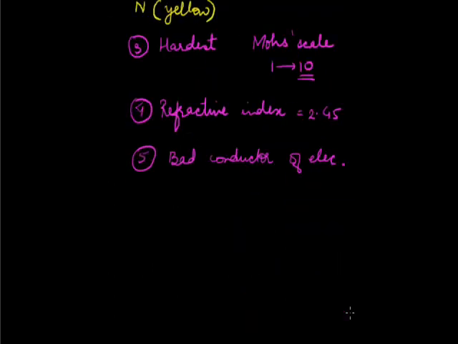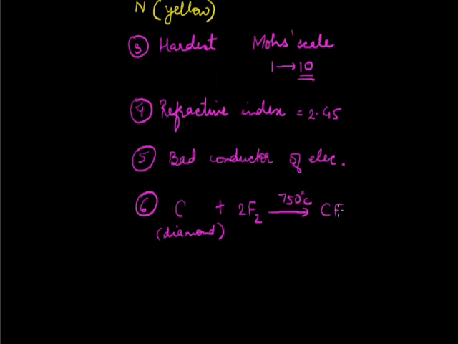So one of the chemical properties that we can study is the reaction of diamond with fluorine at a temperature of 750 degrees Celsius. It forms CF4, that is carbon tetrafluoride.